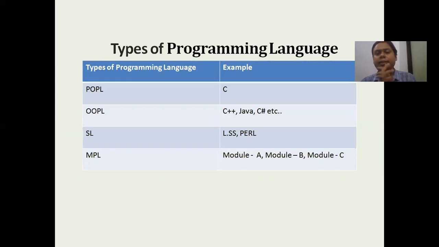If I segregate the types of programming languages from the beginning, we have 4 categories of programming languages present in the market: procedural language, object-oriented language, scripting language, and modular programming language. The C programming language is an example of procedural. Object-oriented languages are basically Java, C#, .NET. Scripting languages include Linux shell scripting.